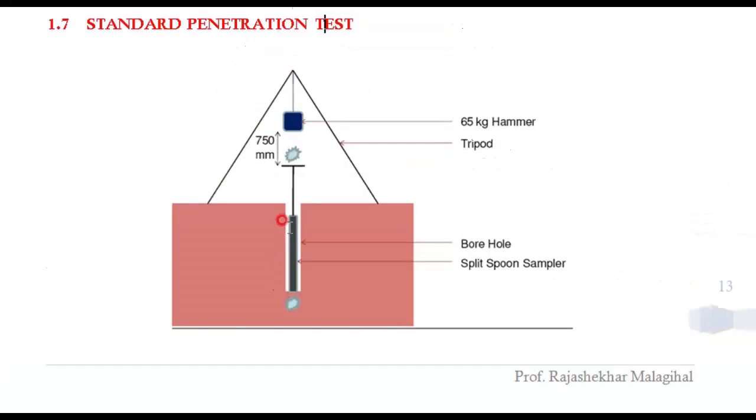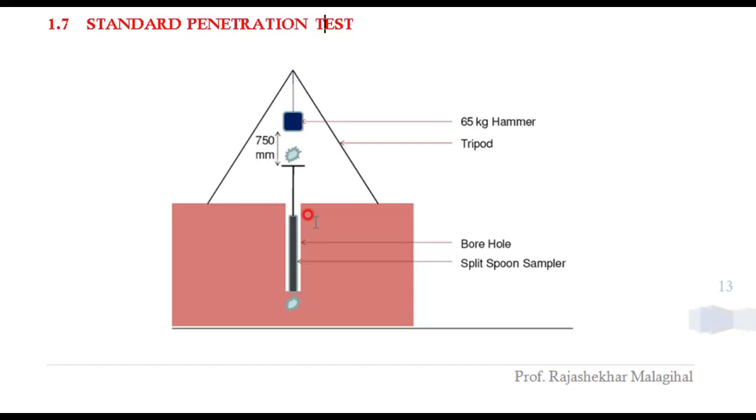Okay, now we need to count the number of blows required to penetrate this sampler into the soil for about 300 mm. And in between, if you want to take a rest, because 300 mm penetration requires many blows, you can divide this 300 mm into 150 mm and 150 mm, two slots.